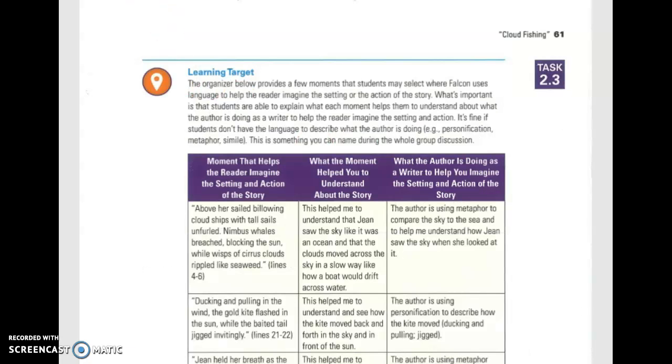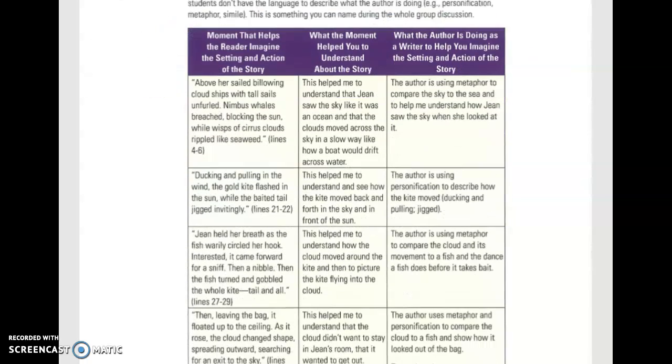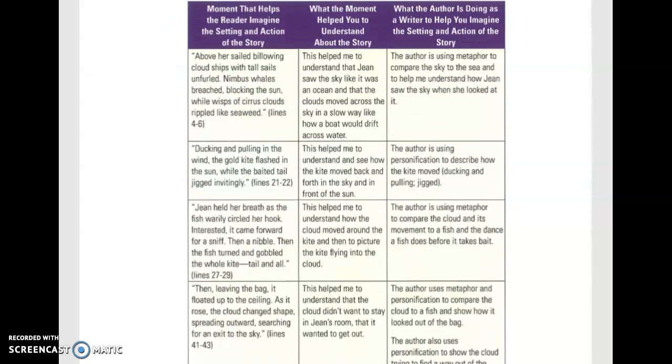So let's go for just a minute and take a look at the chart we completed for Cloud Fishing. Okay, and if you'll go back and remember, in the story Cloud Fishing, the author used lots of figurative language. So you can see here in this first example, it says, above her sailed billowing cloud ships with tall sails unfurled.